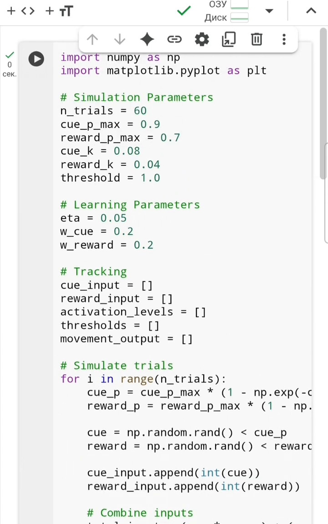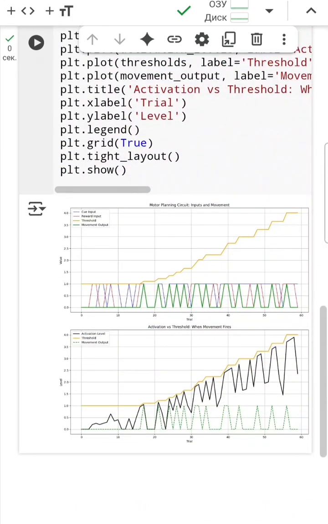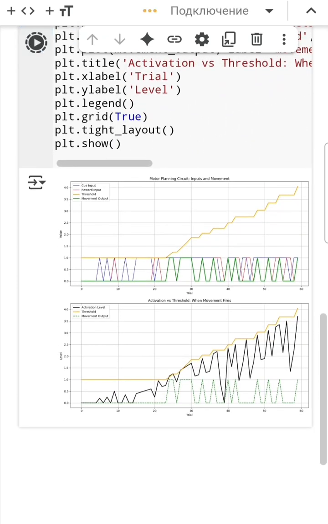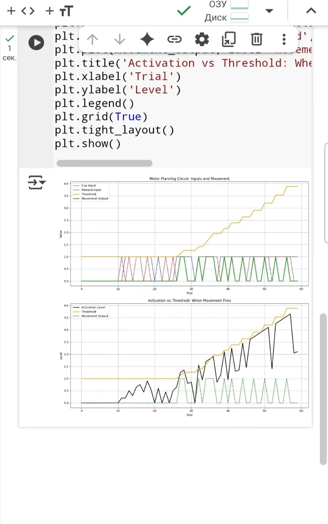To test the model, we can tweak parameters like learning rate or cue frequency. For example, increasing the cue learning rate makes the neuron fire more often from cues alone, simulating how habits can form even without rewards. So you can see some changes on the graphs when you run it multiple times.